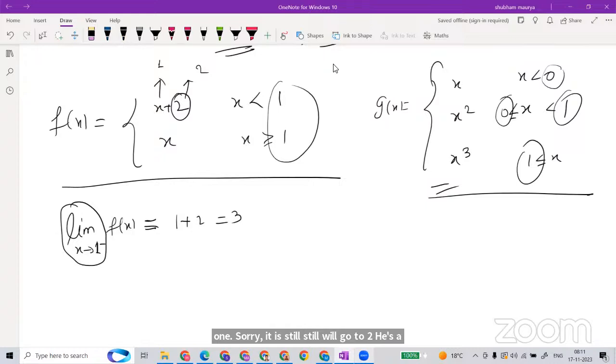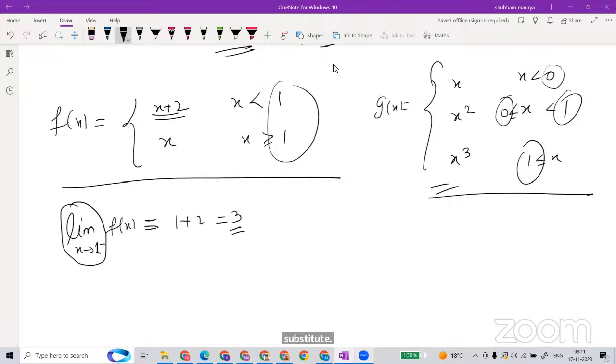So you can break your problem. If you are not able to guess that, you can break the function itself. So this is one part. Otherwise, you can just do substitution here. At least you have to substitute here, because there is no issue with the substitution. So that's why this is going to be 2.